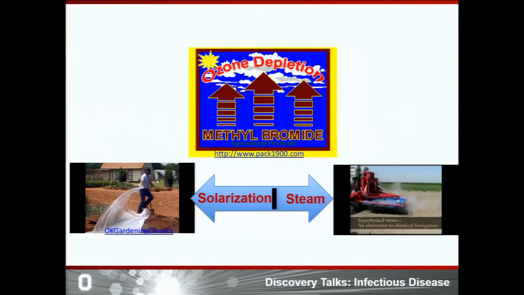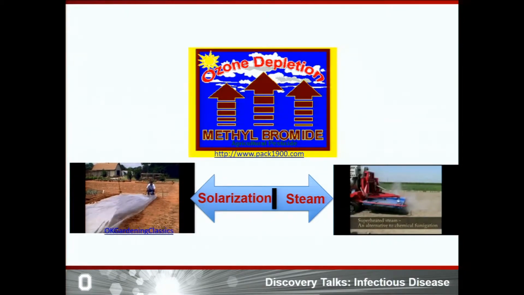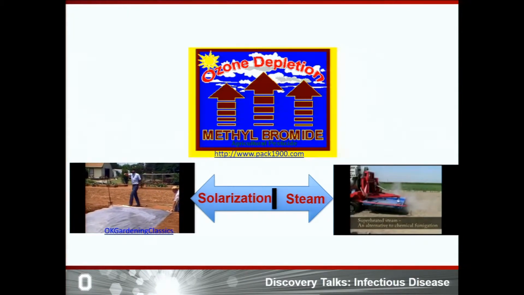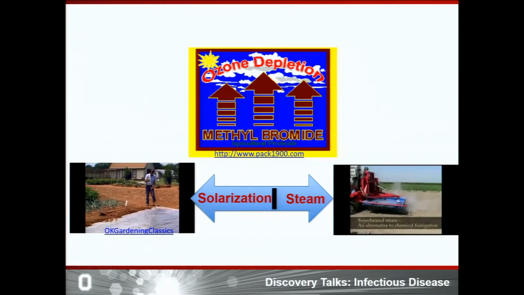So, what management practices do we have for soil-borne disease? Last century, farmers generally used soil chemical fumigants to control soil-borne disease. Methyl bromide is one of those fumigants which has been used to control soil-borne pathogens, but it has been banned since 2005 because it is harmful, causing ozone layer depletion.